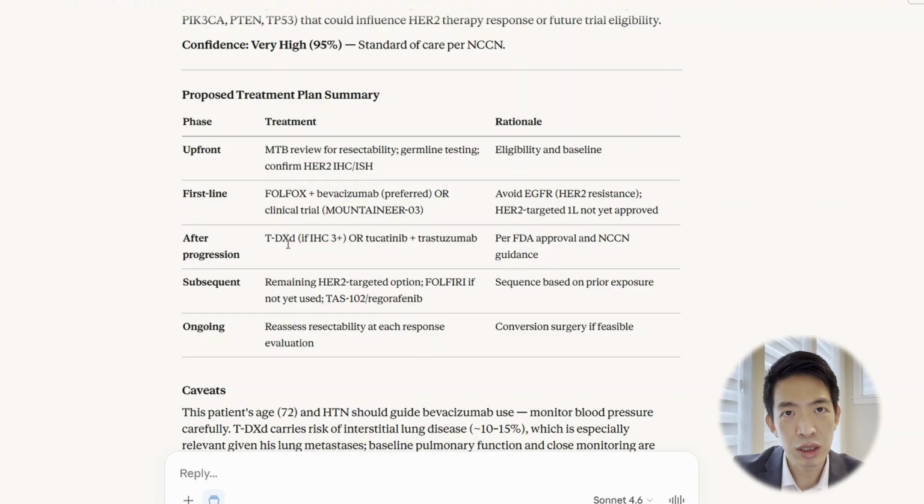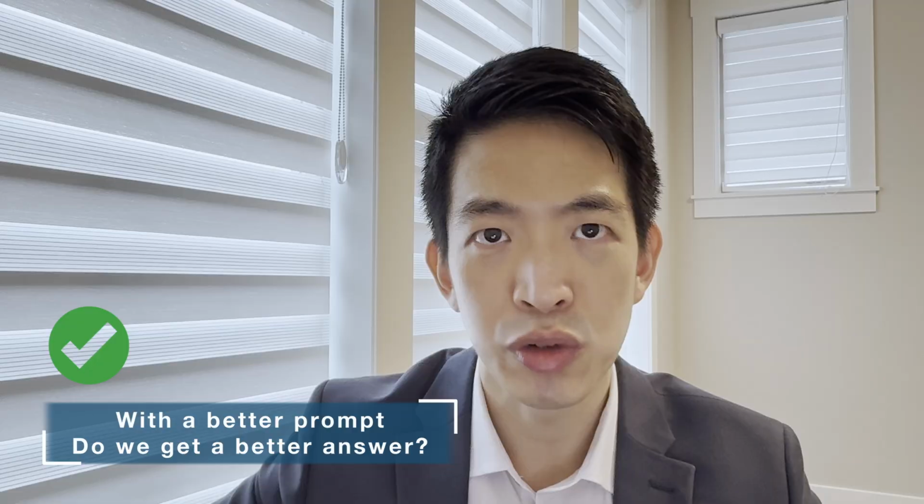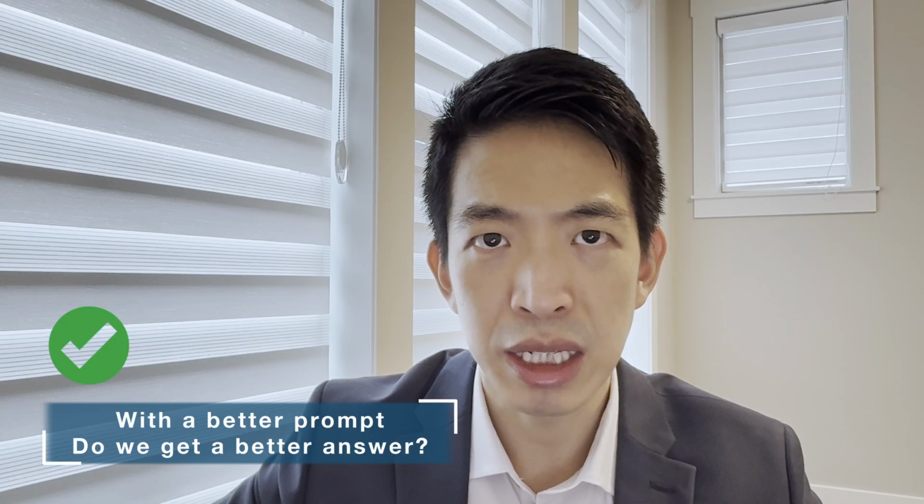However, the AI still crossed the tumor type, similar to what it did before, but just not as glaringly. Before, it extrapolated the HER2 evidence from breast cancer, and this time it extrapolated evidence from the Destiny Pan-Tumor02 to the colon cancer case. So as you guys can see here, prompting the AI to search first, it gave a dramatically better answer.